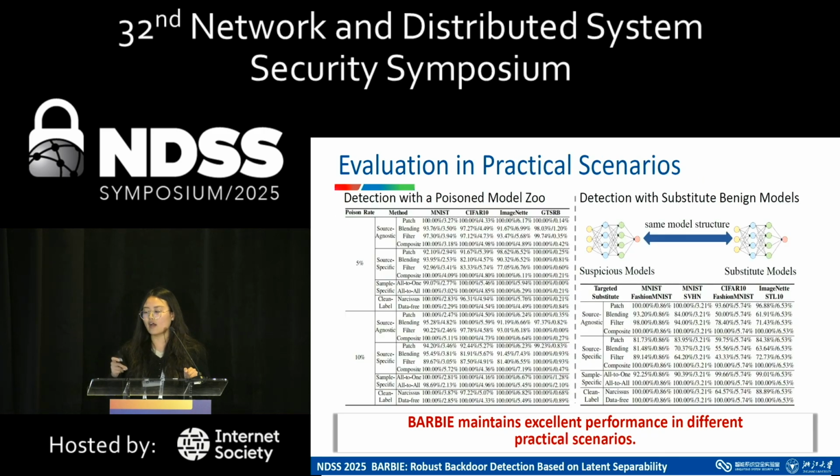What's more, in some practical scenarios, model resources may be untrustworthy or limited. Therefore, we take two practical scenarios into consideration. In the first scenario, our benign models may soon be poisoned by some backdoor models. And in the second scenario, we try to detect the backdoor models with substitute models, which only have the same model structure. BARBIE maintains excellent performance in these practical scenarios.